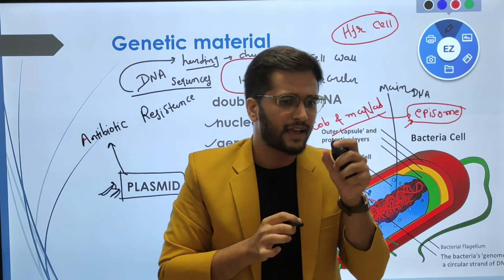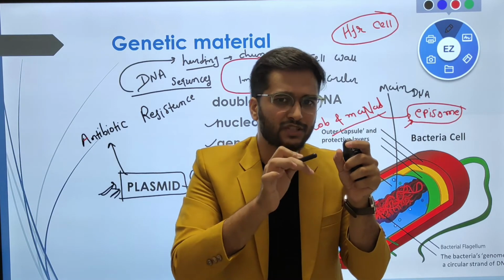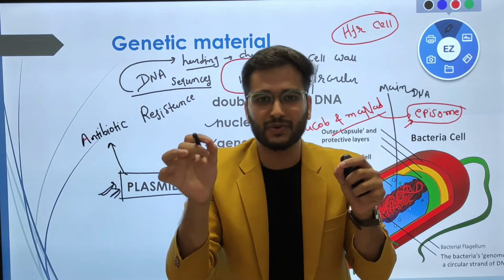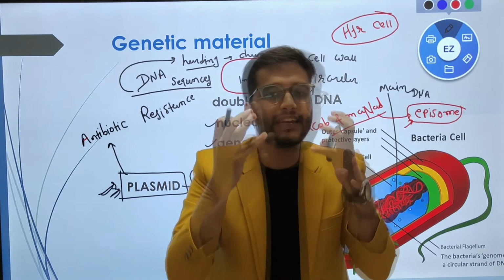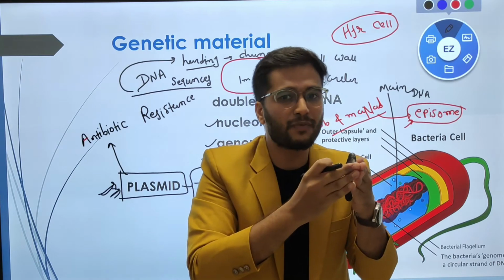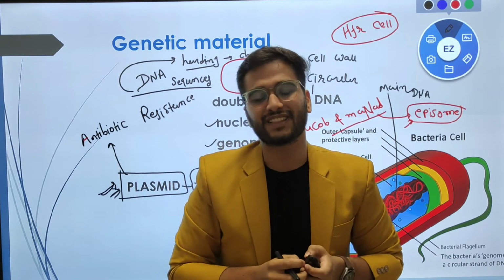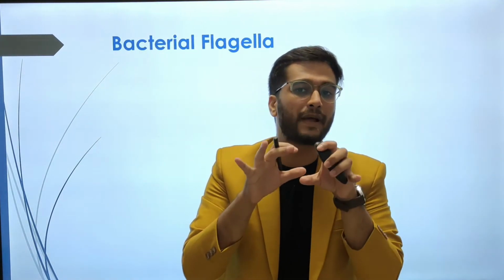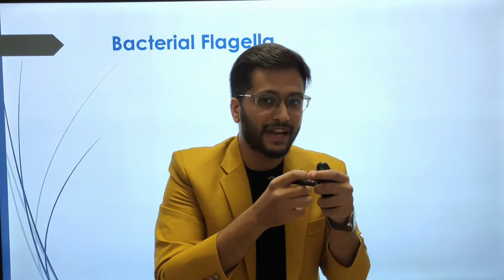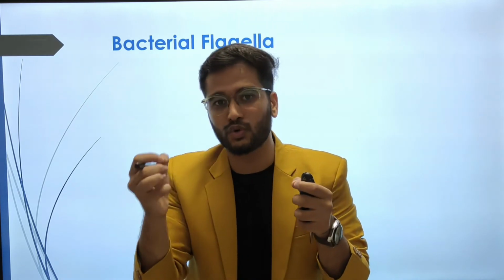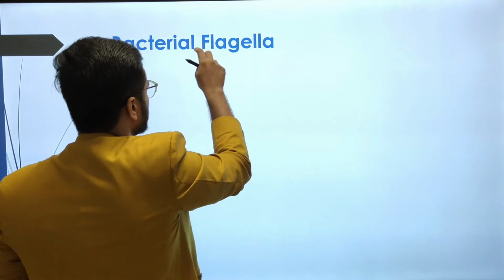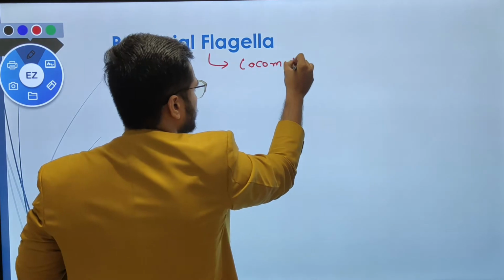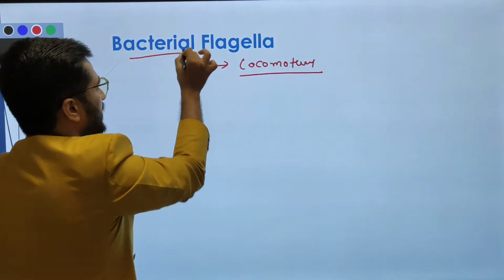Now let us understand, if there is a bacterium, its nature is to move from one place to another. So for the travelling, it needs a structure which is responsible for this travel, and the structure is the bacterial flagella. So let us understand about the bacterial flagella. The bacterial flagellum is a structure by which bacteria can move from one place to another. So the flagellum is the locomotory structure present in the bacterial cell.